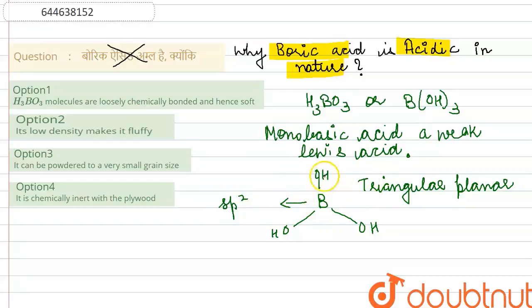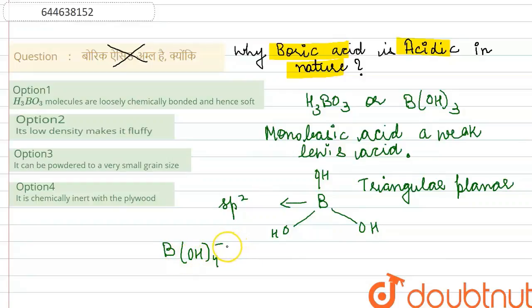So boric acid, even though it contains 3 OH groups connected to the boron, yet acts as a monobasic acid rather than a tribasic acid, because boric acid does not act as a proton donor but instead accepts an electron pair from the OH negative ion, and thus it forms B(OH)4 negative, that is, the tetrahydroxyborate ion.